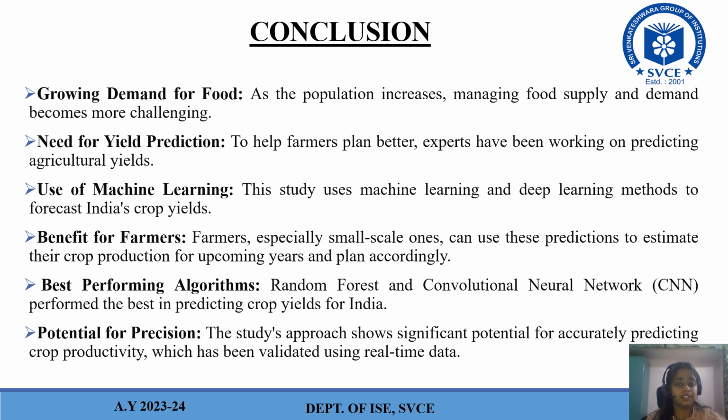Benefit for farmers: farmers, especially small-scale ones, can use these predictions to estimate their crop production for upcoming years and plan accordingly. Best performing algorithm: random forest and convolutional neural network, that is CNN, perform the best in predicting crop yields for India. Potential for precision: the study's approach shows significant potential for accurately predicting crop productivity, which has been validated using real-time data.